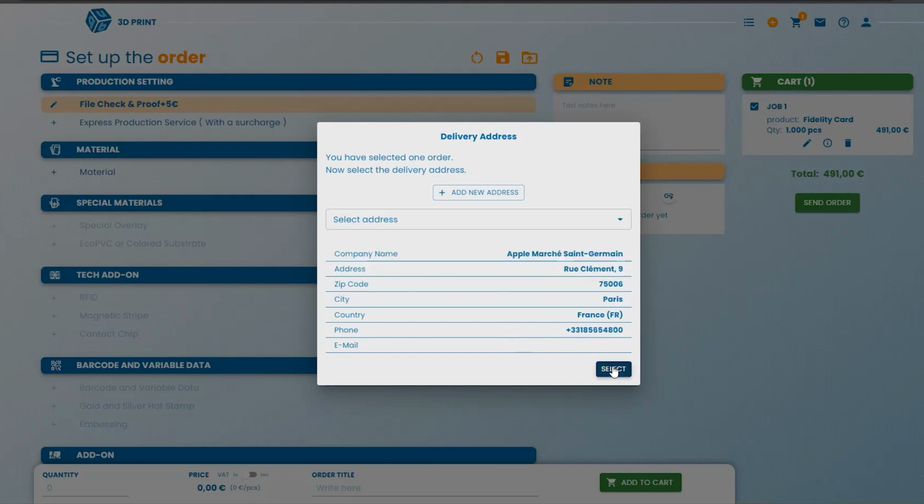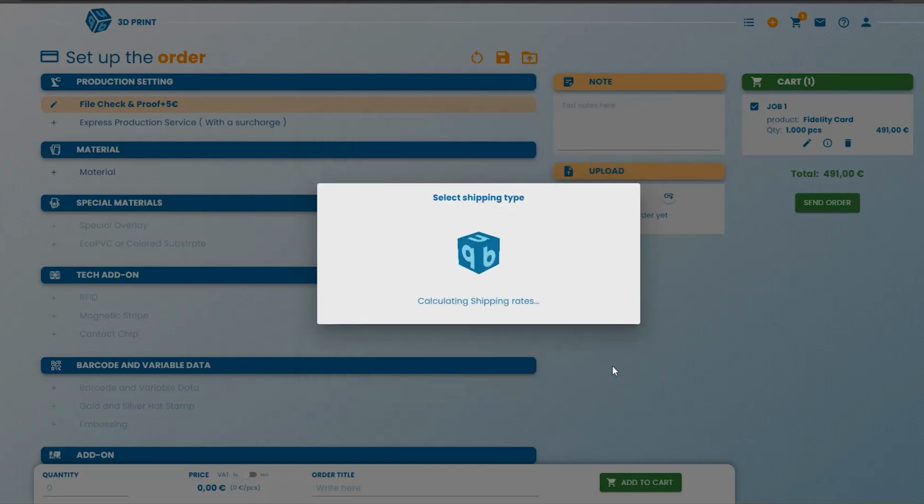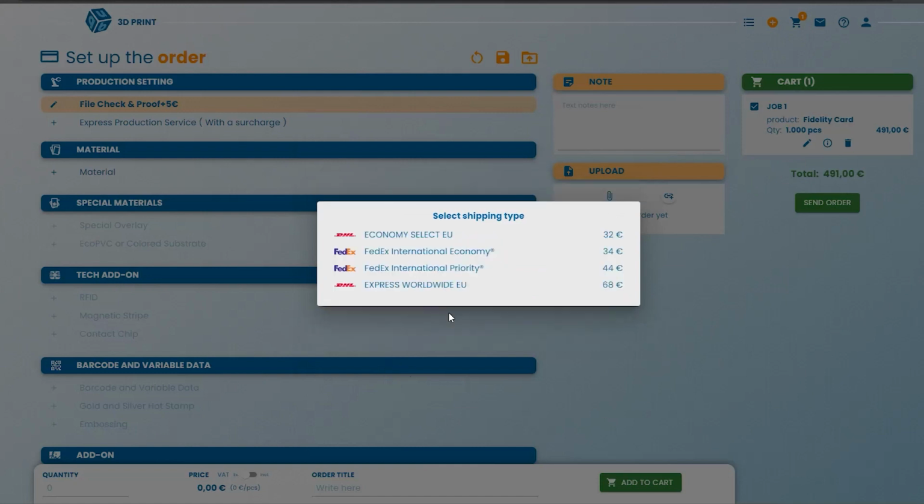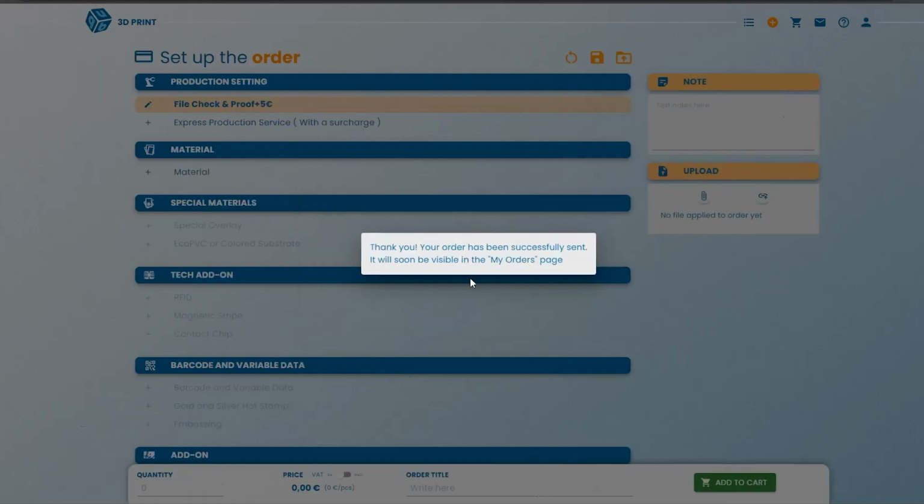Okay, and I can click on select. At this point, this system compares different rates from different couriers and offers us different possibilities of shipping. And I can also see when my order is expected, so the delivery time. For example, I want to choose the cheapest, DHL, so I click on it. Okay, my order has been successfully sent. So I have placed my order.